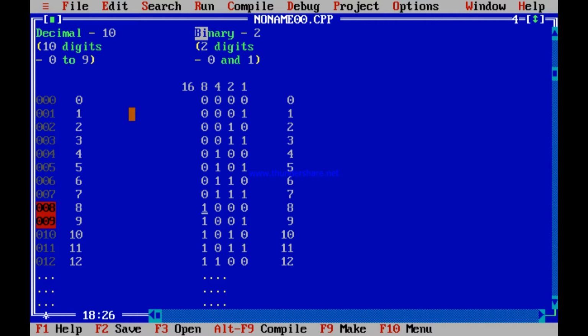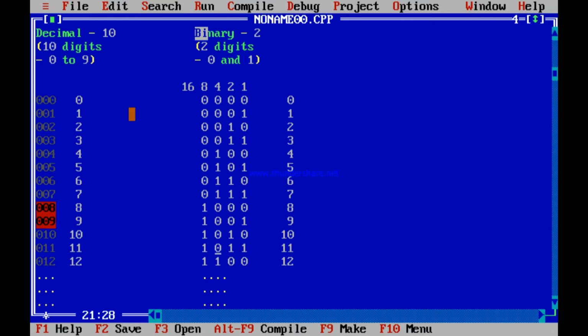8: only 1, 8. No 4s, no 2s, no 1s makes it 8. 9: 1, 8 and 1, 1 makes it 9. No 4s, no 2s. 10: 1, 8 and 1, 2. 8 plus 2 makes it 10. No 4, no 1.